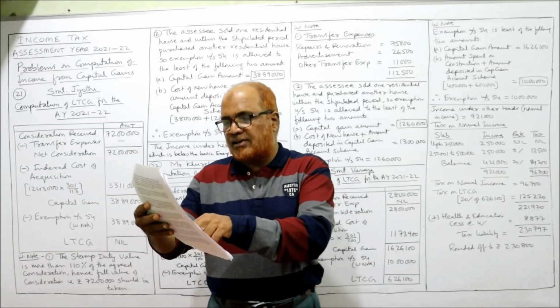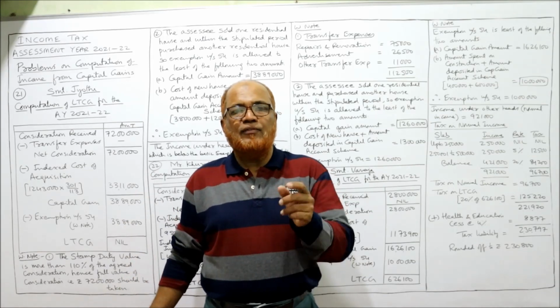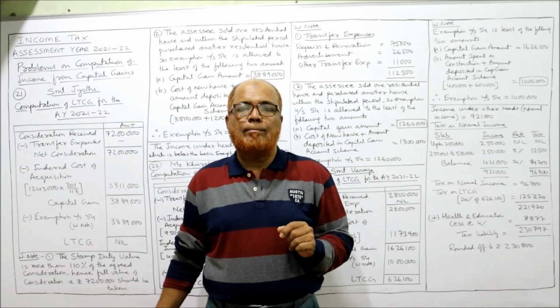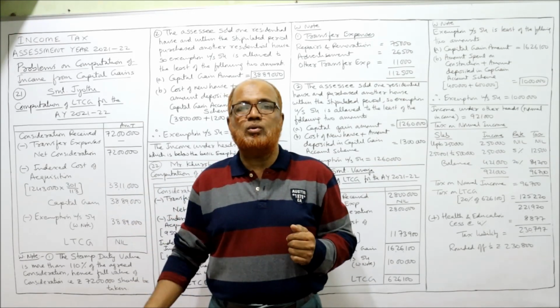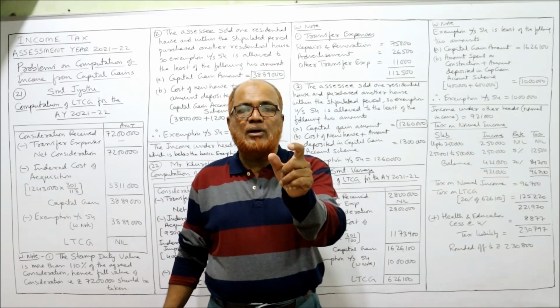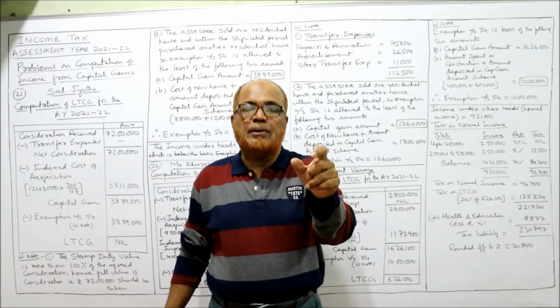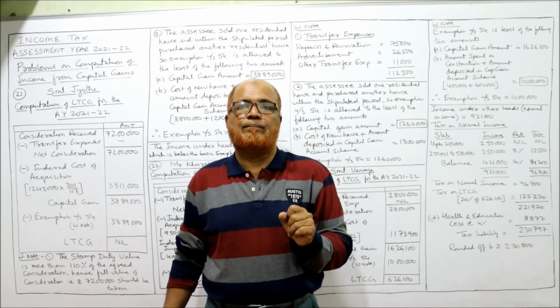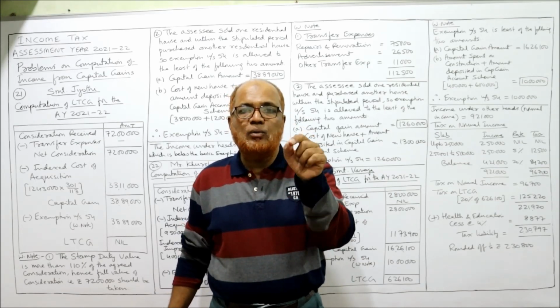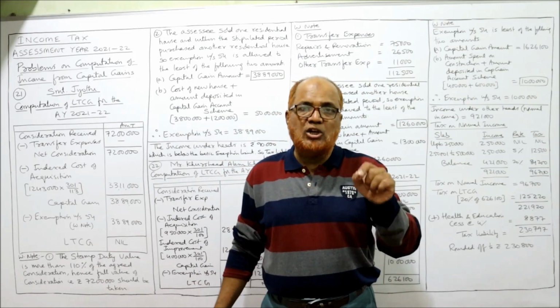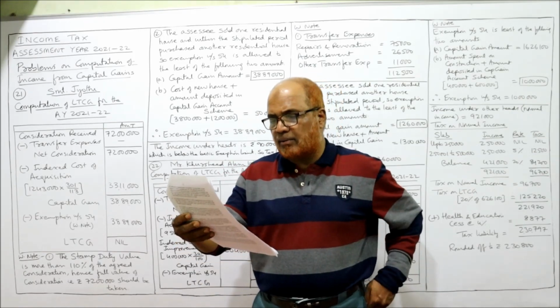Now actual consideration received is 60 lakh. If you calculate 110% of 60 lakh, it will become 66 lakh. But here stamp duty value is 72 lakh. So in other words, stamp duty value is more than 110% of consideration. So stamp duty value should be taken as consideration received. This is the new provision according to Income Tax Act.